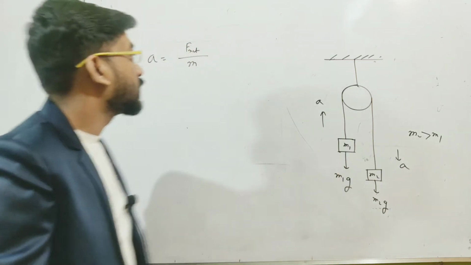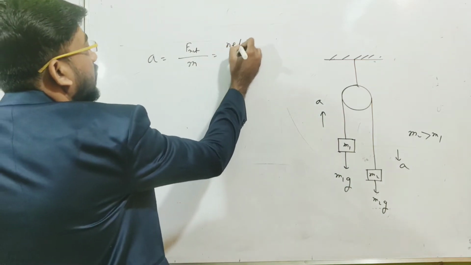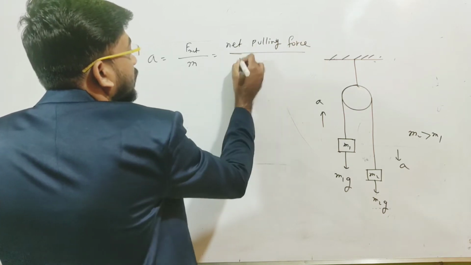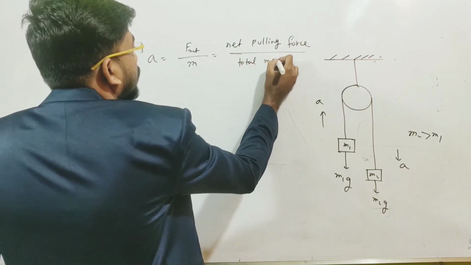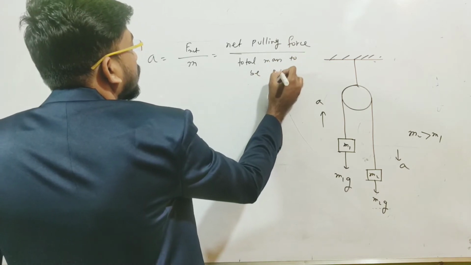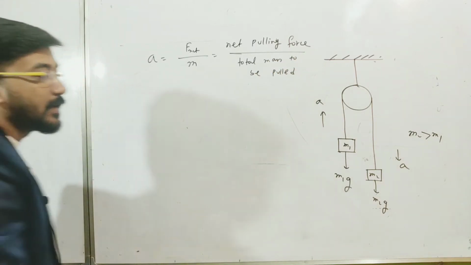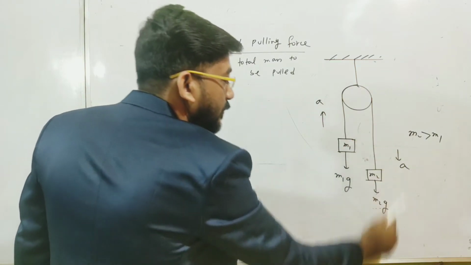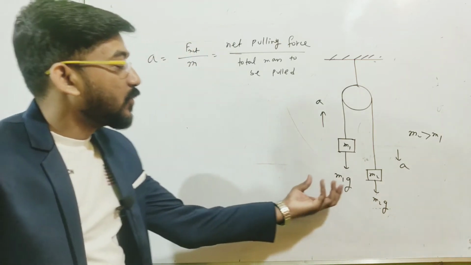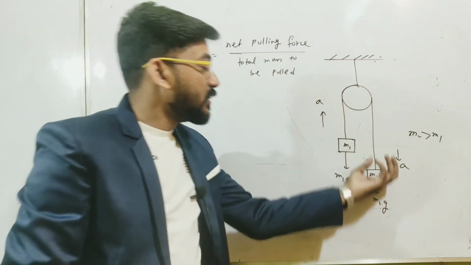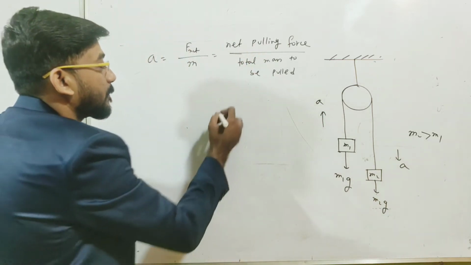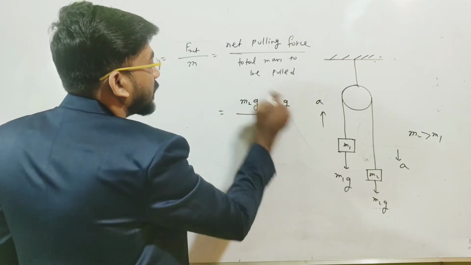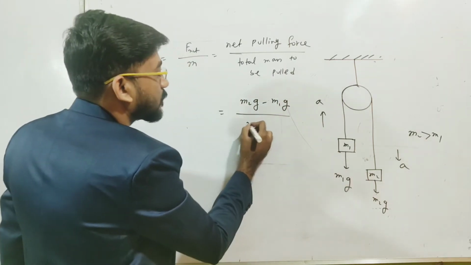You can say this F net is actually the net pulling force, divided by the total mass to be pulled. So what is the net pulling force? The net pulling force is m2g minus m1g, because m1g is pulling in the upward direction and m2g is in the downward direction. So the net pulling force will be, in the downward direction, m2g minus m1g, divided by the total mass to be pulled, that is m1 plus m2.